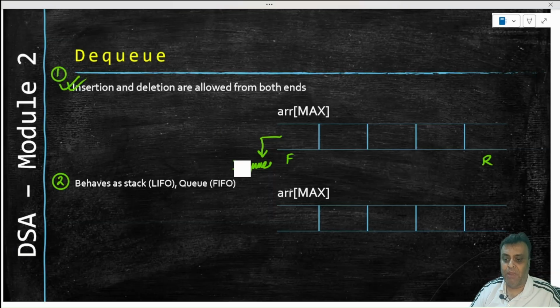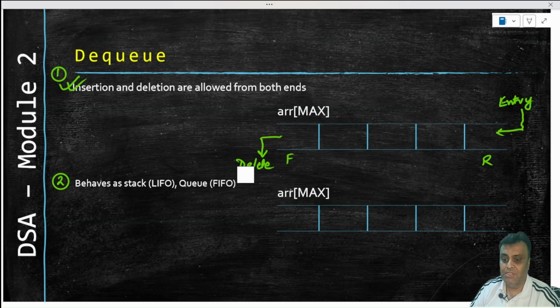Let me not confuse you and talk about this as, let's say, delete. So the delete operation of a particular queue will always happen from the front of the queue. That's what we knew. And the entry operation of the queue will always happen from the back of the queue, which is the rear of the queue.